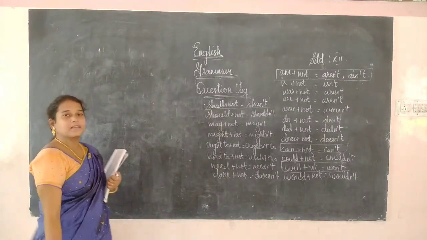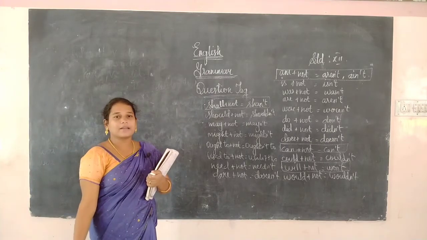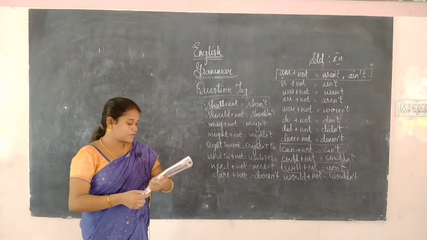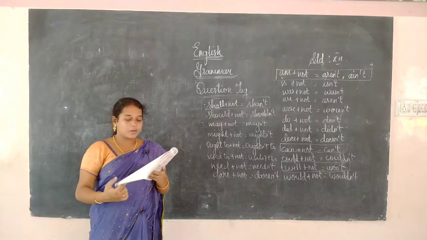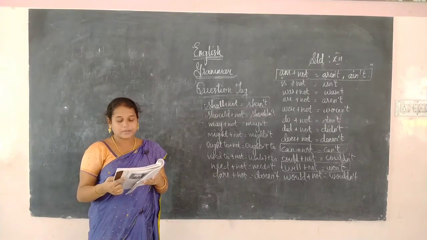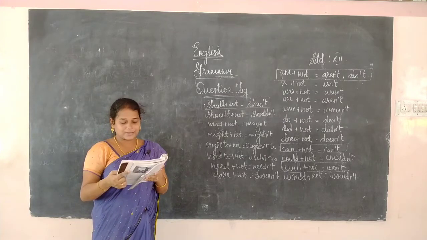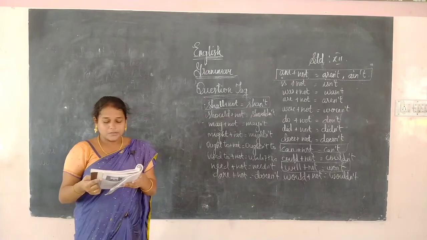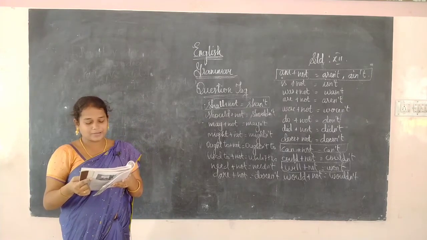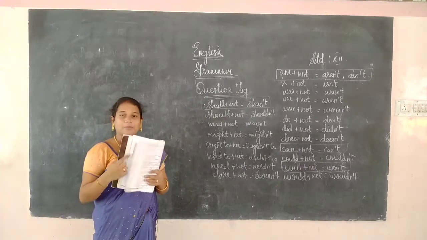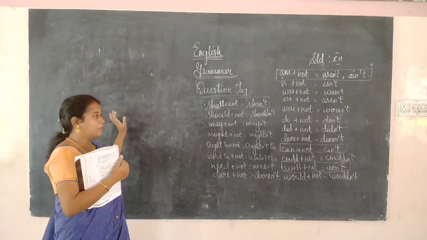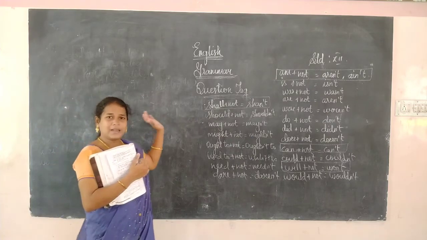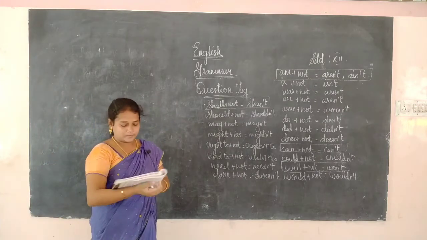Okay, this is the basic thing you had studied in your 10th standard itself. Let us see what is given in your book, the points to remember while forming a question tag. The question tag always begins with an auxiliary verb or modal verb. The question tags are formed with the same auxiliary or modal verb found in the main part of the sentence. So we have to begin the question tag with the auxiliary which is already there in the main sentence.